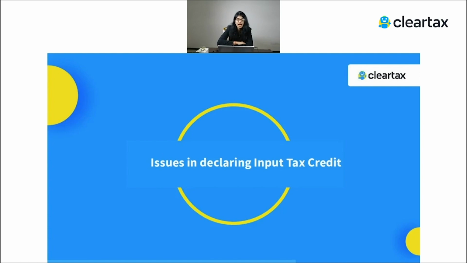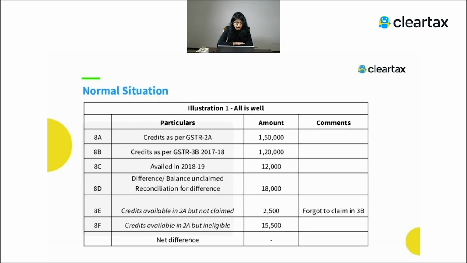Now we'll move towards the ITC, because there are a lot of issues which we also get in the ITC. And if we talk about the ITC, again, we have three sets of information. One is your GSTR 2A, another is your GSTR 3B, and the last one is your books of accounts. So here, let's talk about our normal situation, where everything is good. So credit as per 2A is, let's say, 1,50,000, and credit as per 3B for 18-19 is, let's say, 1,20,000, and what you have availed in the next year is, let's say, 12,000.